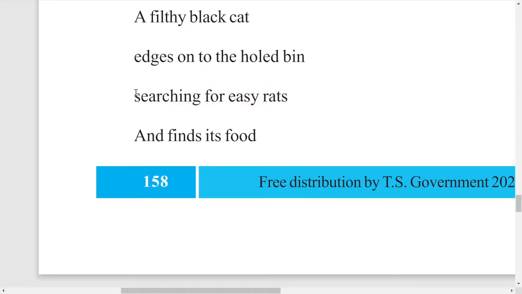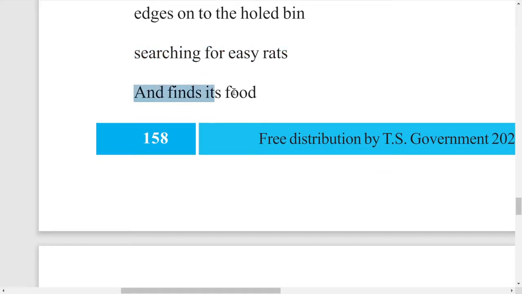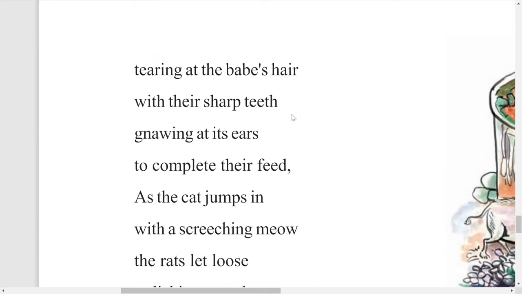Easy rats in the sense, on these garbage bins and all, you will mostly find the rats. Yes or no? So wherever there are rats, immediately there would be cats. They know that these rats would be there. So, and this cat finds its food. Let us see what is that food.